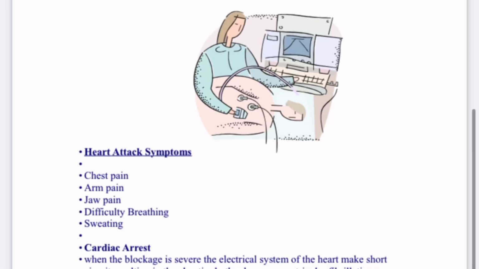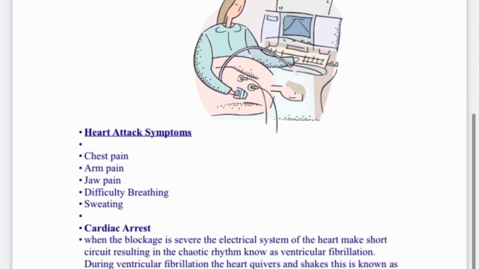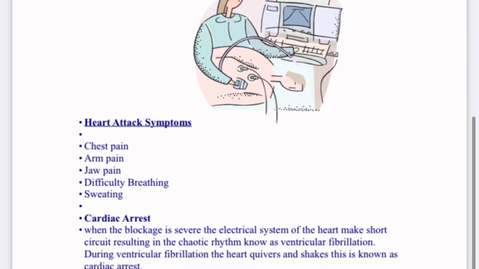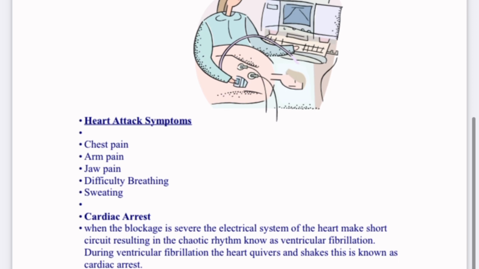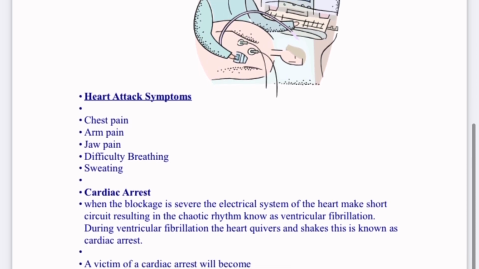Heart attack symptoms. Let's discuss the symptoms of a heart attack. Heart attack symptoms include chest pain, arm pain, jaw pain, difficulty breathing, sweating, and in women, nausea and vomiting.